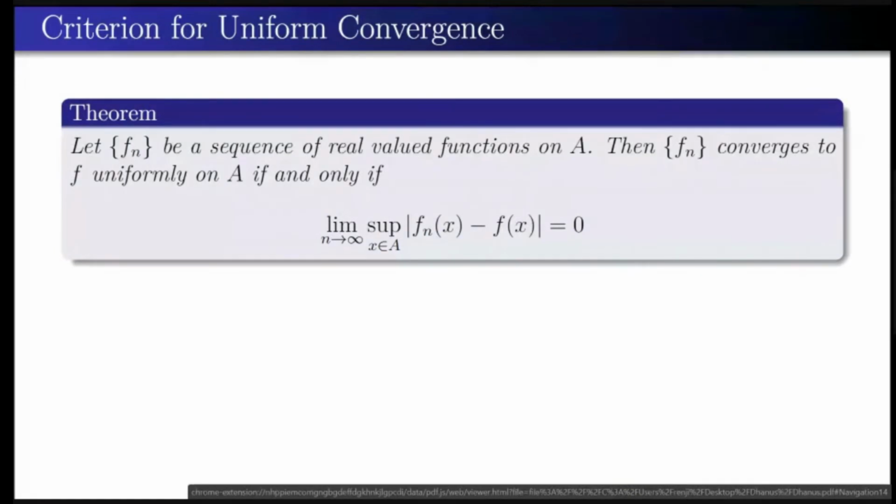If Fn is a sequence of real valued functions, then Fn converges uniformly if and only if the supremum of Fn minus F converges to 0.